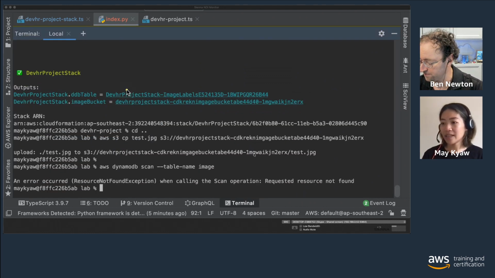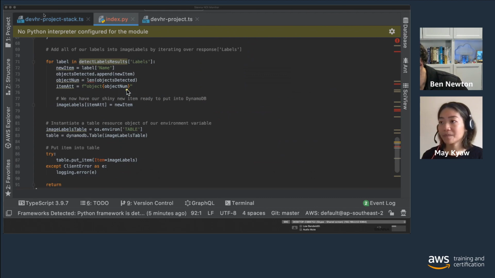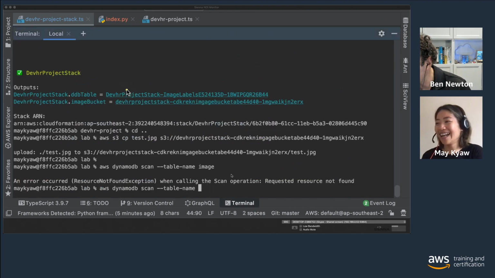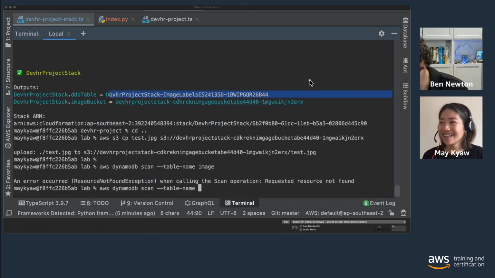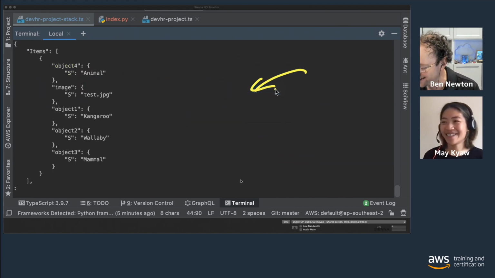So from the table, let me check the table name. Just pop in your table name there from the output. Just copy and paste from here. The top one? That one, yep. Just grab that and put that in there. All right, there we go.